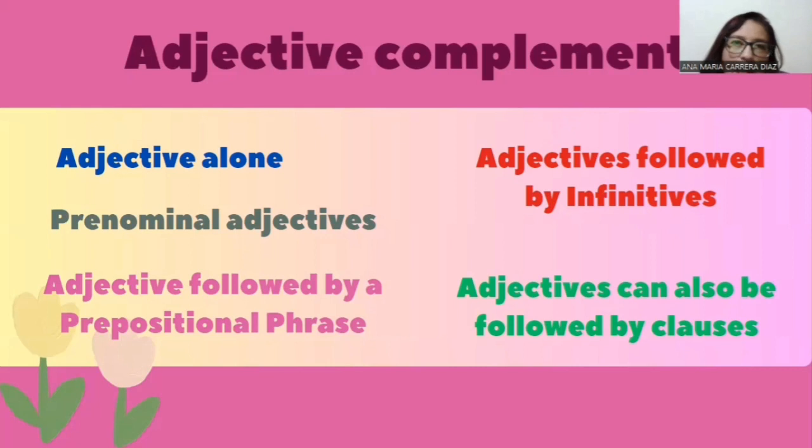According to this, adjective complements can be configured in the sentence in different ways, such as adjective alone, predominant prenominal adjectives, adjectives followed by prepositional phrases, adjectives followed by infinitives, and adjectives can also be followed by clauses.